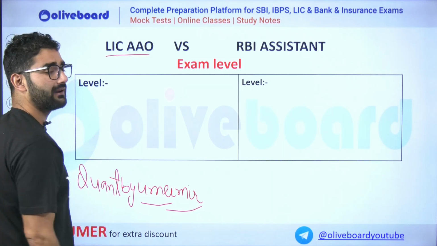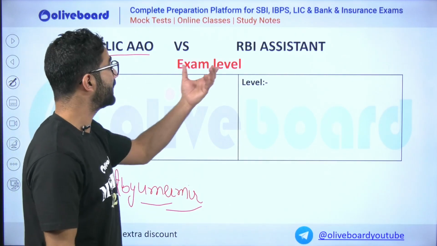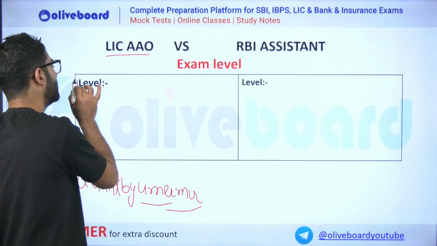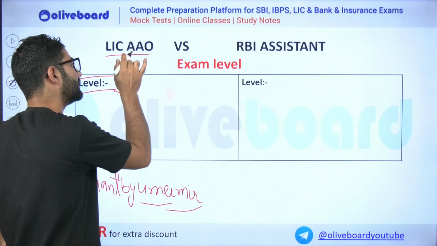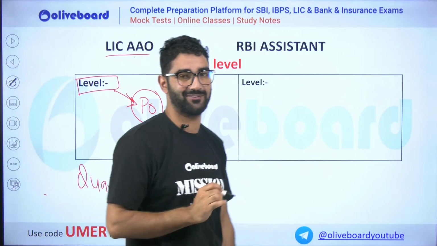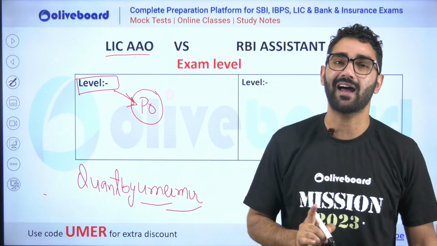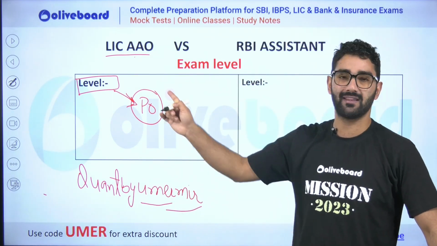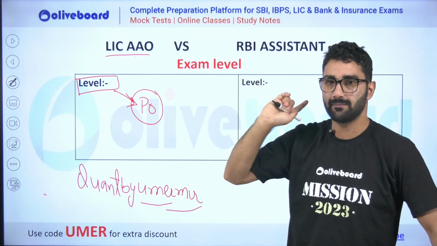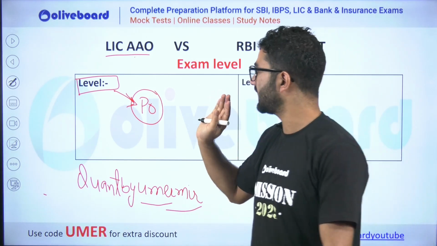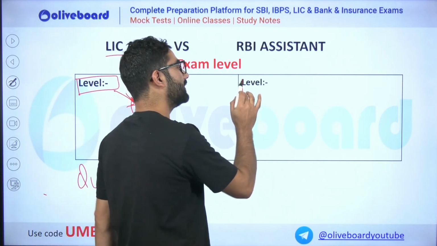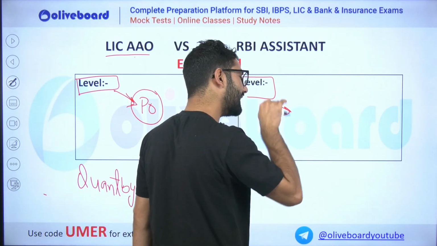So, sir, what could be the level of exam? If we compare RBI Assistant with LIC AAO, I want to tell you one thing. We can compare the level with Prelims PO, not with SBI PO level, but with IBPS PO or RRB PO. The level will be less than SBI PO. Simple. We can compare it with IBPS PO and RRB PO, but compared with a clerk exam, it would definitely be less.